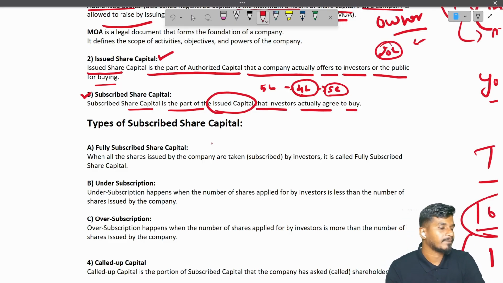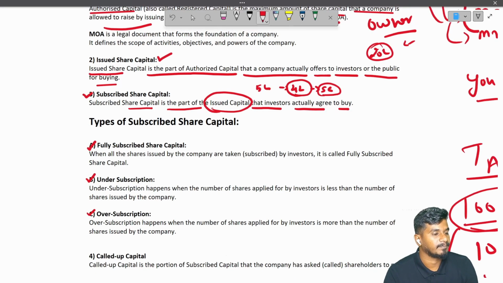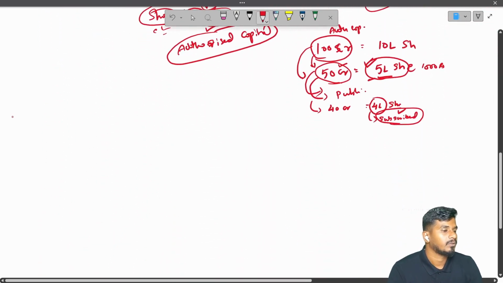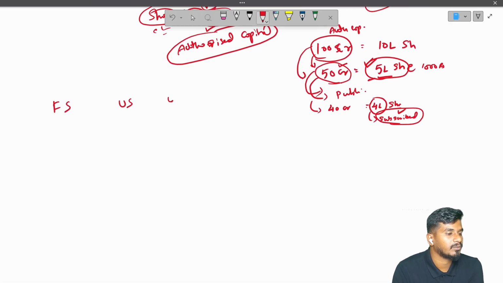So our subscribed capital has three types. It may be fully subscribed, or it may be undersubscribed, or it may be oversubscribed. Three types. Let us understand this. So what were the options? Fully subscribed, under subscription, over subscription.